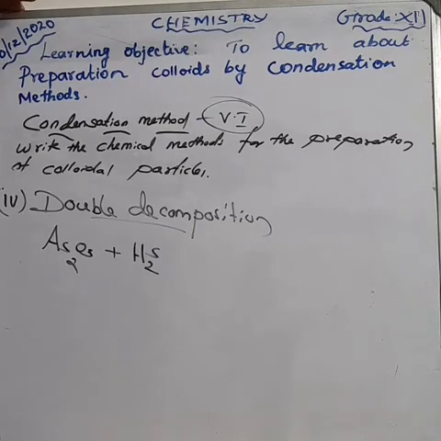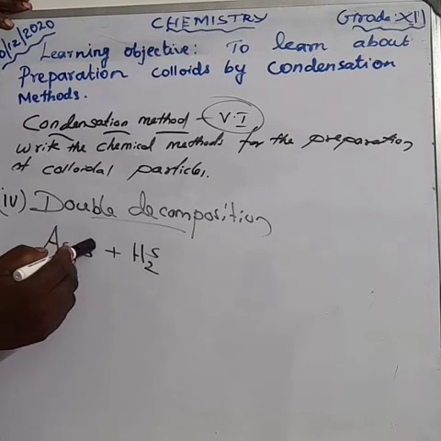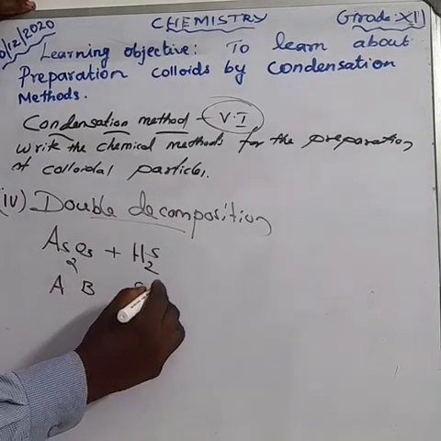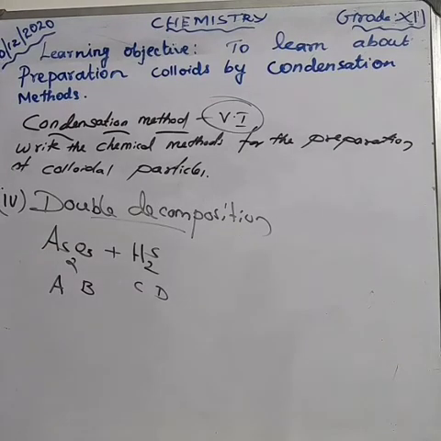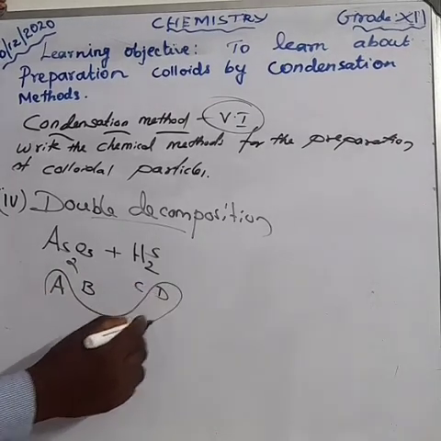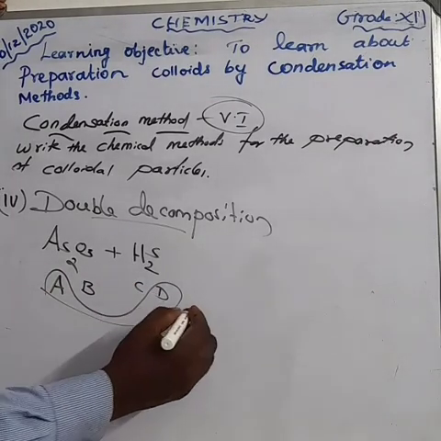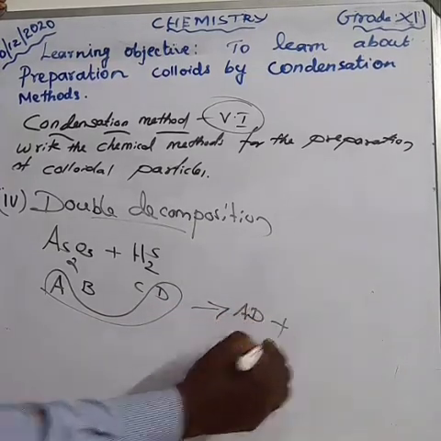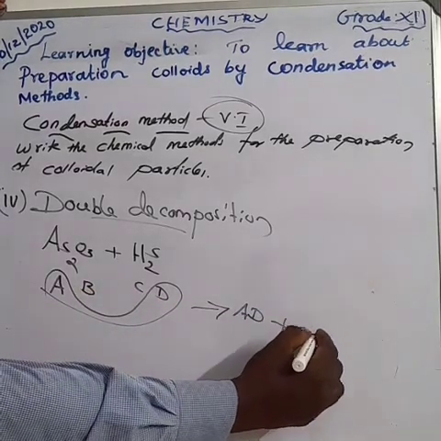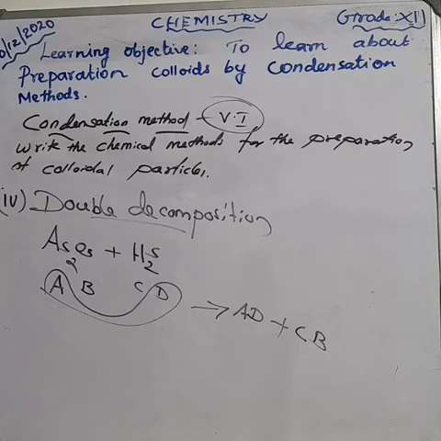So, as per the double decomposition, I told you that A, B, C, D. Am I right? A, B, C, D. So, which are reactive here? A combines with the D to form AD. Okay? And also C combines with the B to form CB. Clear? Am I right? Yes or no? This reaction is about double decomposition reaction.